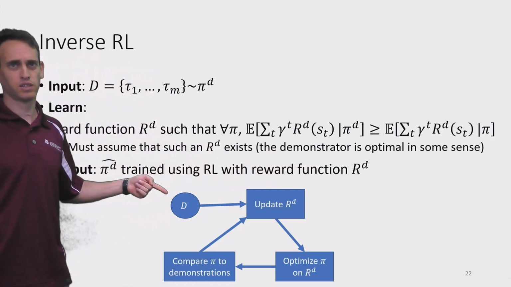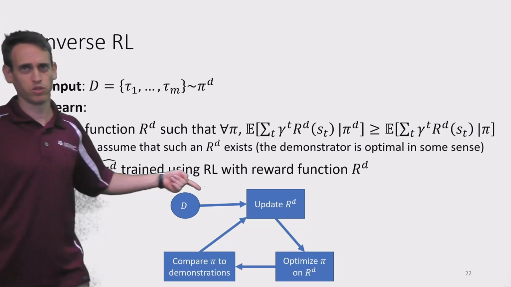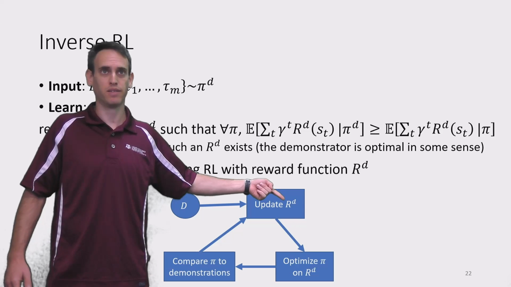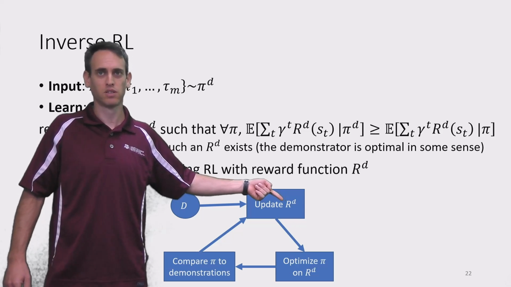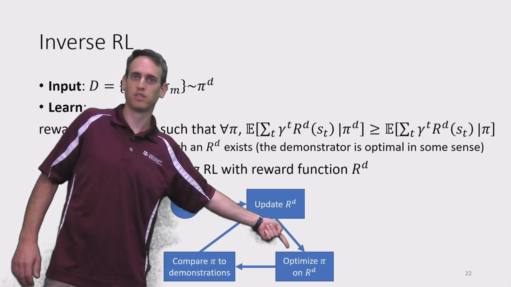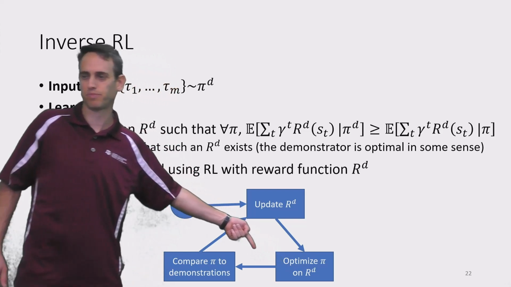How do we do that? So this is a process where we take our demonstration trajectories, we derive some reward function, then we train some policies, our policy approximator, to optimize the reward function.